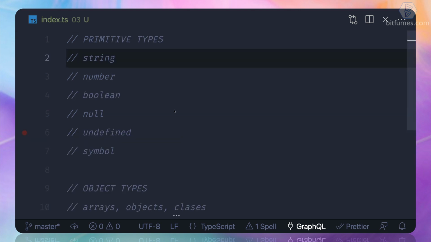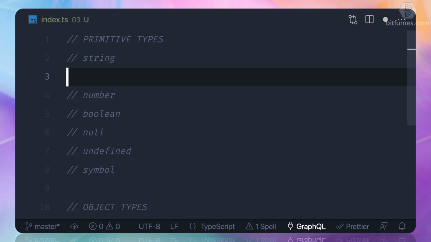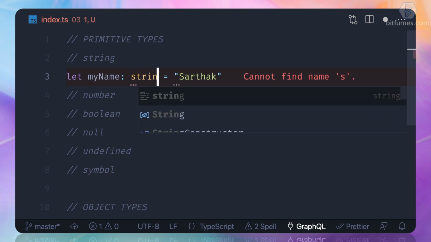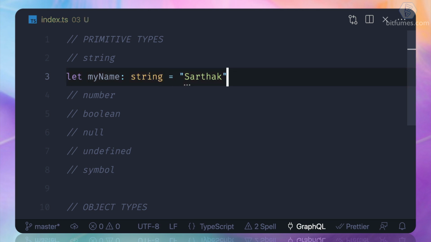So let's now see how we can define the types in TypeScript. Although we have seen them, let's understand each one by one. To define a string, let's say let myName is Sarthak, but if we want to define the type, after the name of the variable we need to say, hey, the type for this variable is a string. That's a super easy thing.